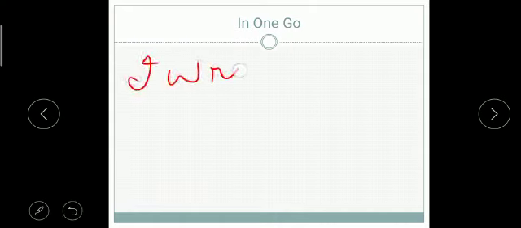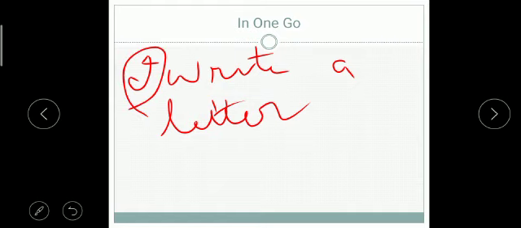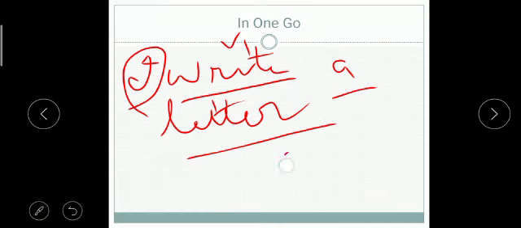It is: I write a letter. So I is subject, write is verb's first form, a letter is object.